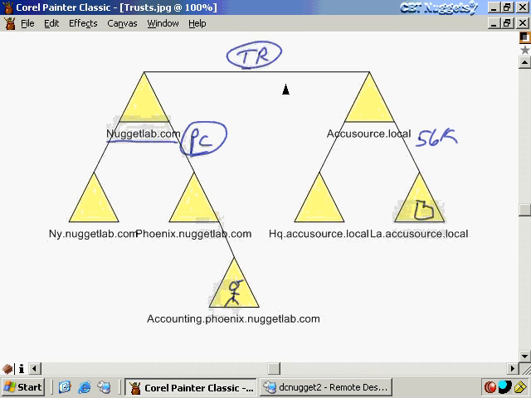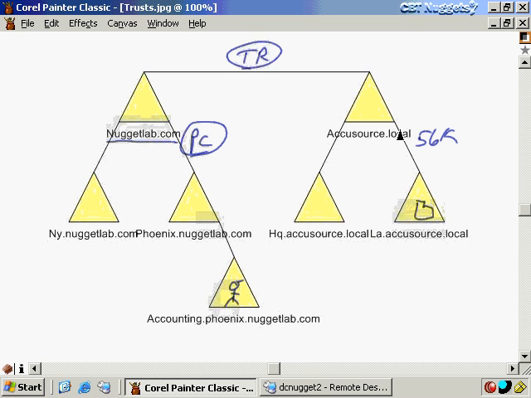So I'm going to walk the tree through the trust path until it finally gets over here. Now, each one of the domain controllers in each one of these domains is going to forward on or pass on the credentials until it finally gets down to the appropriate domain. Now, the problem here is twofold. Number one, it just takes time for it to go all the way up and down the tree relationship, especially if it's a pretty deep tree relationship.